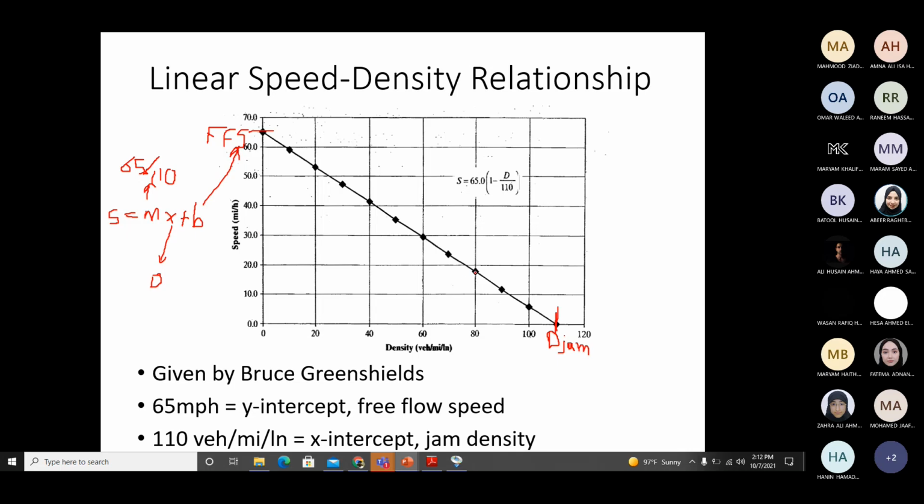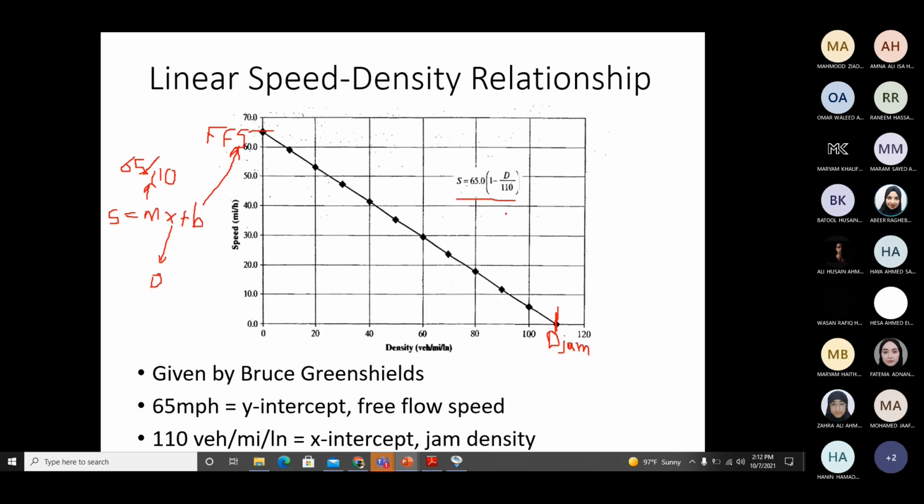For any other highway, the FFS and D jam will change, and obviously the values of m and b will change. So b is 65 and m is 65 upon 110. So the equation will become S equals this ratio into D plus 65. Now, if you take 65 as common, then you will be left with this equation.